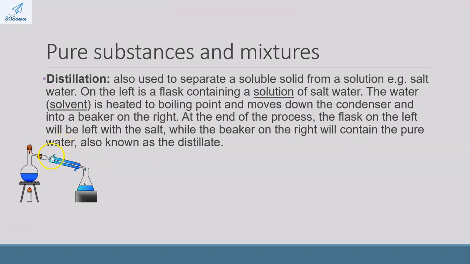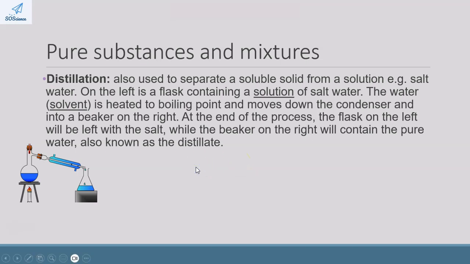Two important things to note here. This over here is just cold water surrounding this condenser just to speed up the condensation process. And the substance that's left on the right-hand side inside the beaker is known as the distillate.